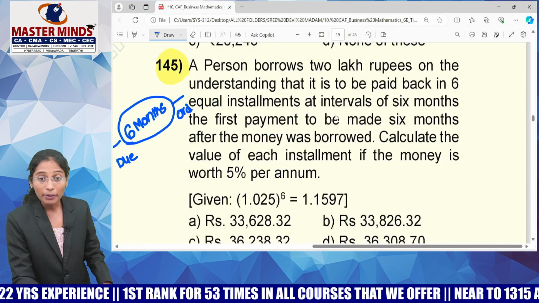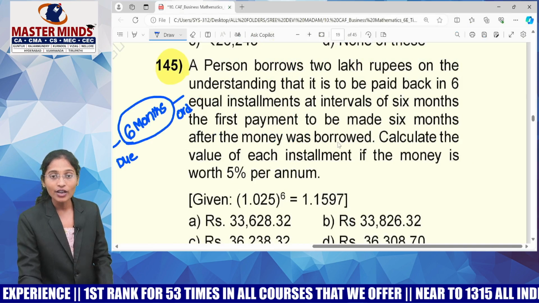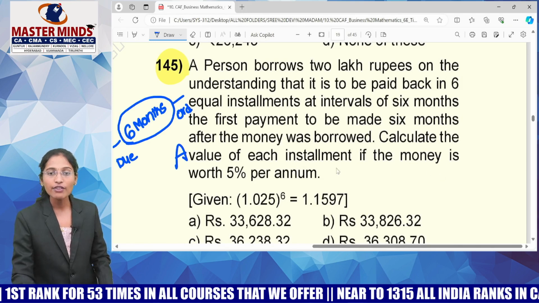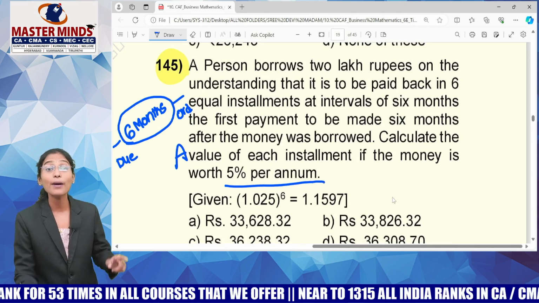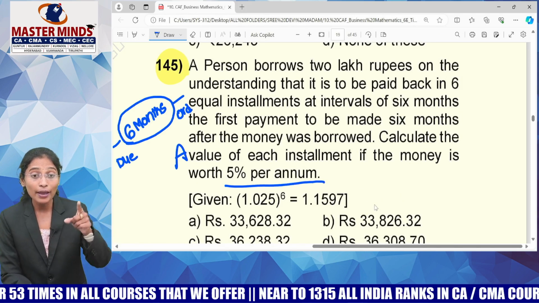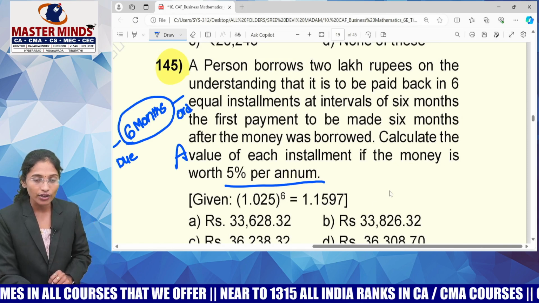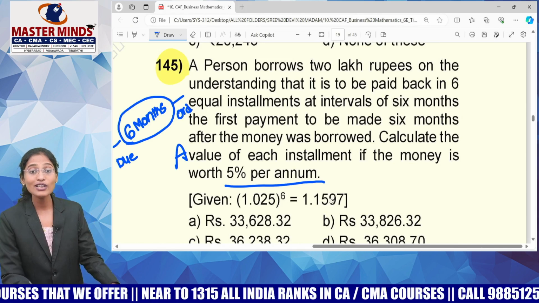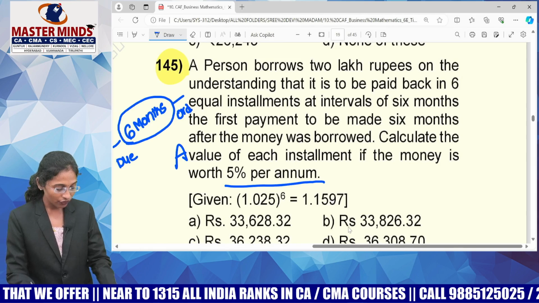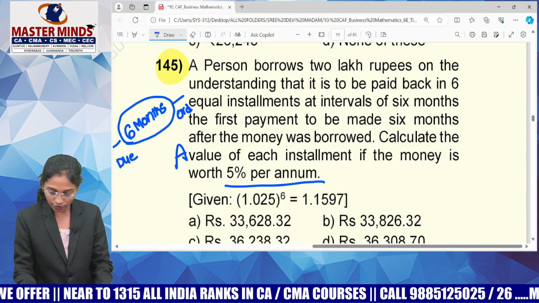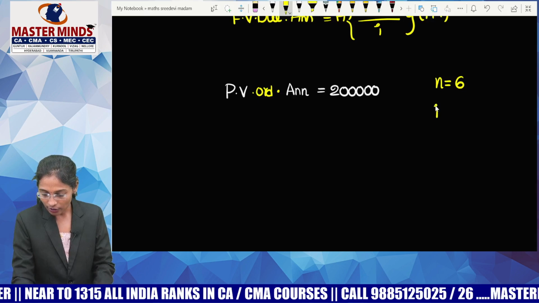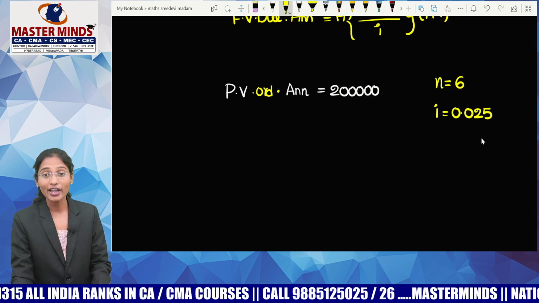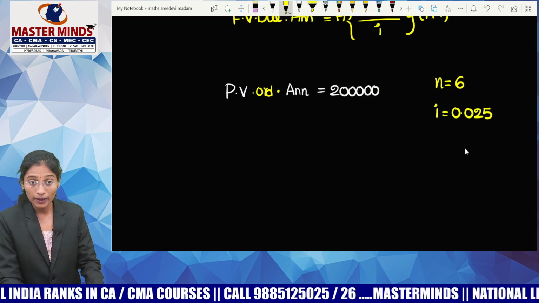Now, the first payment is to be made 6 months after the money was borrowed. Calculate the value of each installment. The value of each installment is nothing but the annuity. If the money is worth 5% per annum compounded half yearly, because the payments or receipts are happening half yearly, I have to calculate I equals R by 200. What is 5 by 200, all of you? 0.025. Let me write down I equals 0.025.